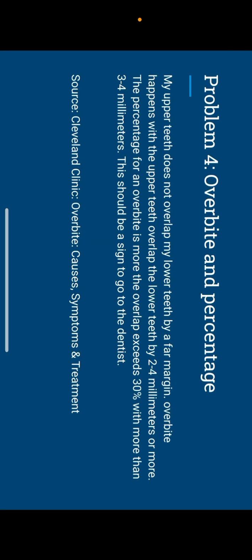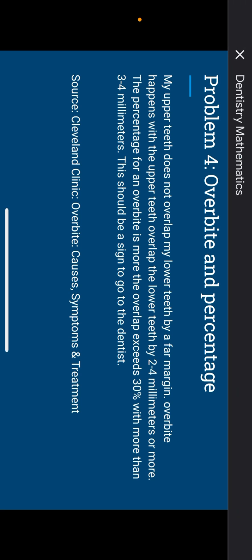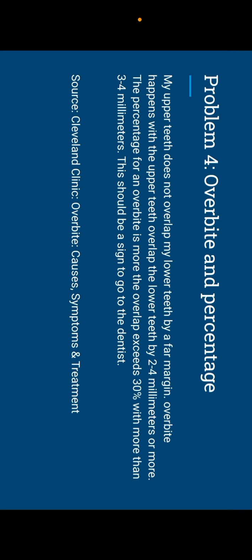Problem for overbite percentages. My upper teeth do not overlap my lower teeth by a far margin. Overbite occurs when the upper teeth overlap the lower teeth by 2 to 4 millimeters or more. An overbite is when the overlap exceeds 30%, with more than 3 to 4 millimeters. This should be assigned to go to the dentist. And I got the source listed below.